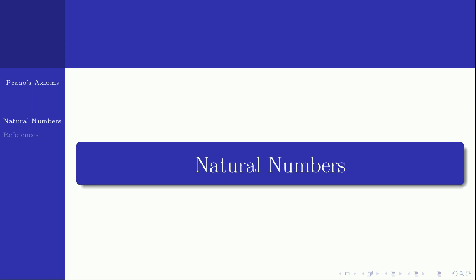Then what are natural numbers? It's a simple question, isn't it? Everybody knows what natural numbers are. The numbers 1, 2, 3, etc. We are going to define natural numbers. Okay, this is one way of defining natural numbers. There are many other ways. We are going to define natural numbers through the axiomatic approach.